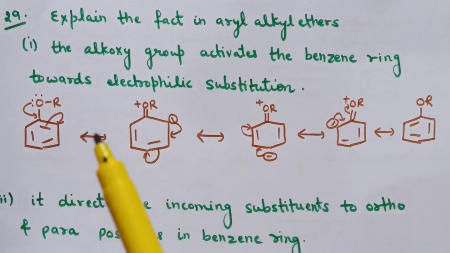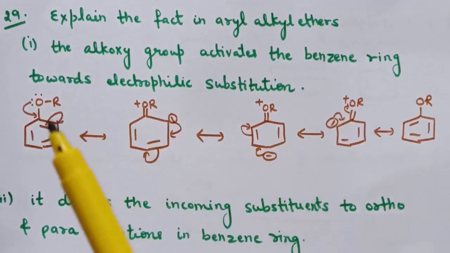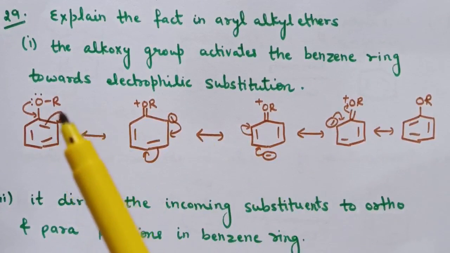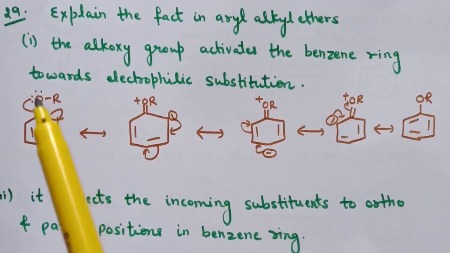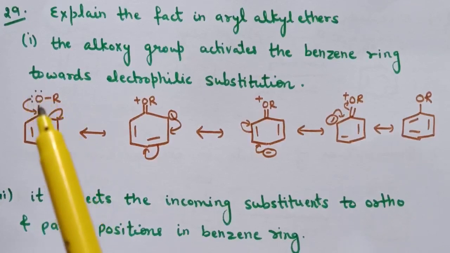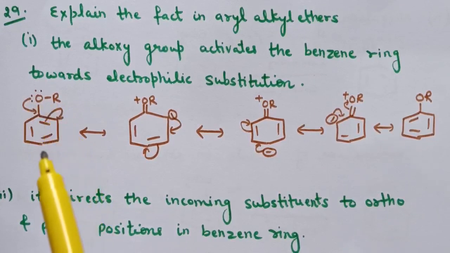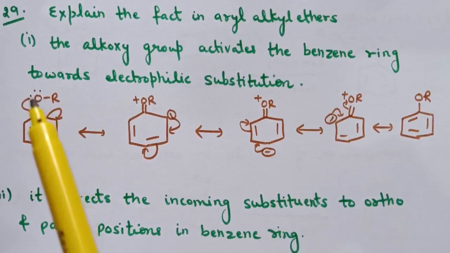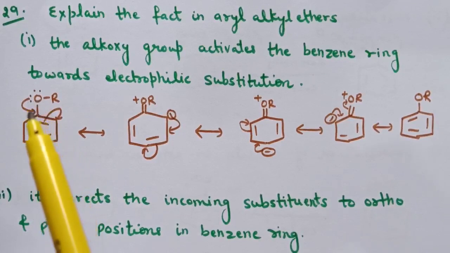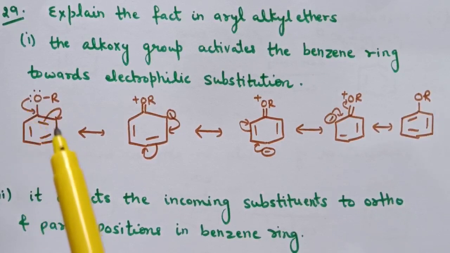So here are the resonating structures of aryl alkyl ether. OR group is attached to benzene ring. Now this oxygen contains lone pair of electrons, and these lone pair of electrons are involved in the conjugation with this benzene ring, and therefore electron density on benzene ring increases.